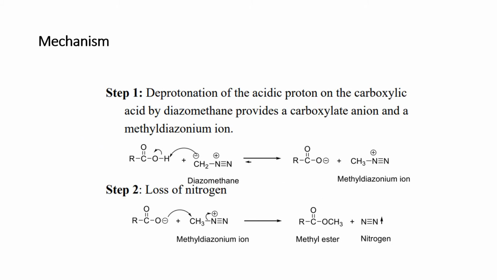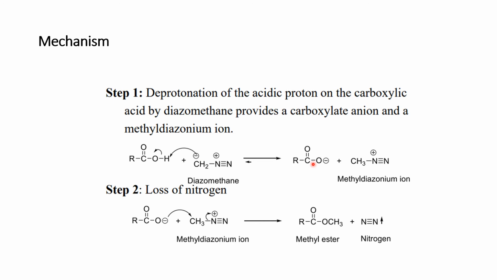Okay, student, here is the mechanism regarding the previous lecture. We are going to explain it. We have a two-step reaction. Firstly, in step 1 there is deprotonation of the acidic proton present on the carboxylic acid by using diazomethane. You will see that this carboxylic acid reacts with diazomethane. As a response, there will be the production of carboxylate ion.